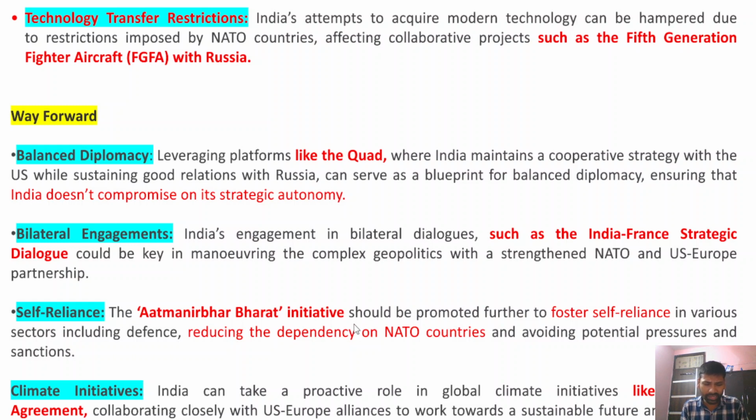The primary aim of launching this program is to achieve self-reliance in defense equipment and also manufacturing. Therefore, it could foster self-reliance, and it would also reduce dependency on NATO countries. India should ensure self-reliance so that it reduces the excessive dependence on countries like NATO.